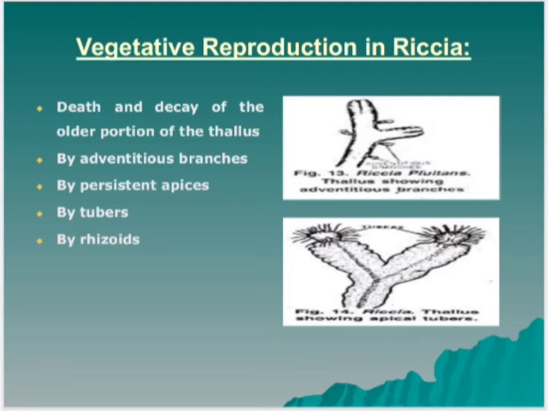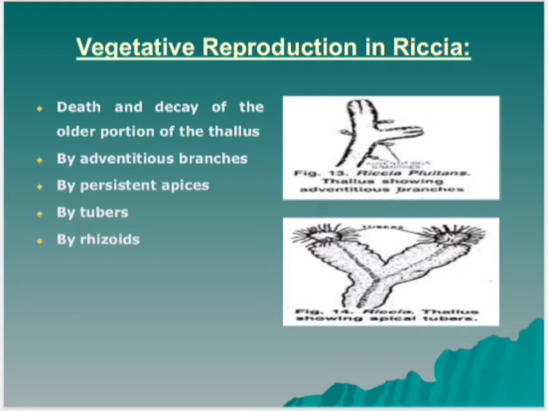Due to prolonged dry summer or towards the end of growing season, the whole thallus in some species like Riccia discolor dries and gets destroyed except the growing point. Later, it grows into the soil and becomes thick. Under favorable conditions, it develops into a new thallus. It is more a method of perennation rather than multiplication.